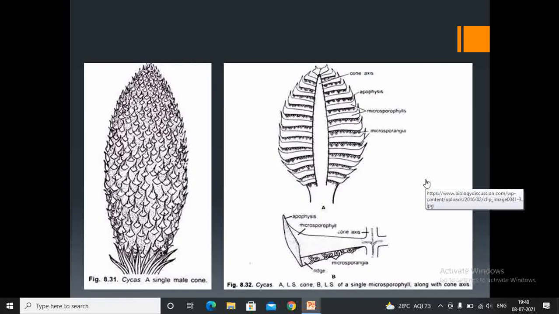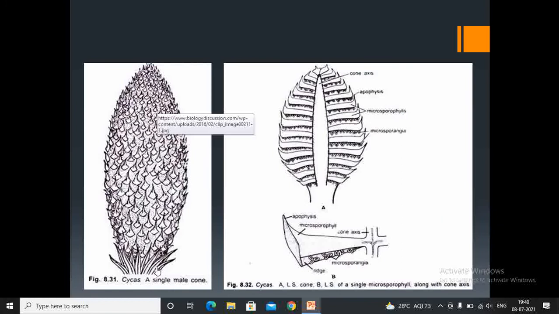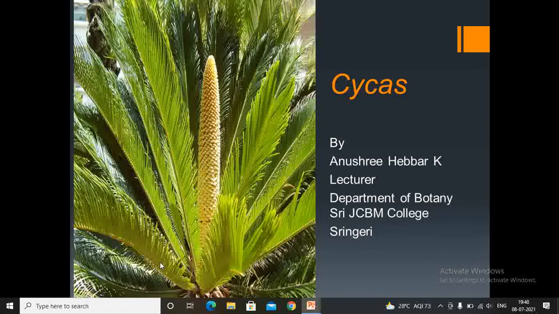So this is the image of a male cone. It is present at the terminal position of the cycas tree. This is also an image of a male cone of cycas. It is present at the tip of the terminal portion of the cycas plant, and young leaves are at the base of the male cone.